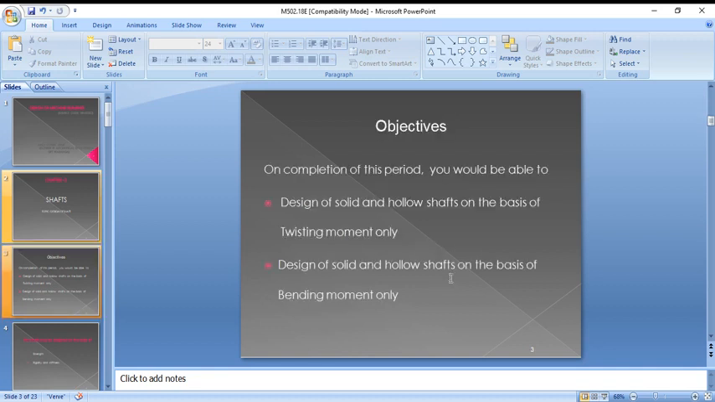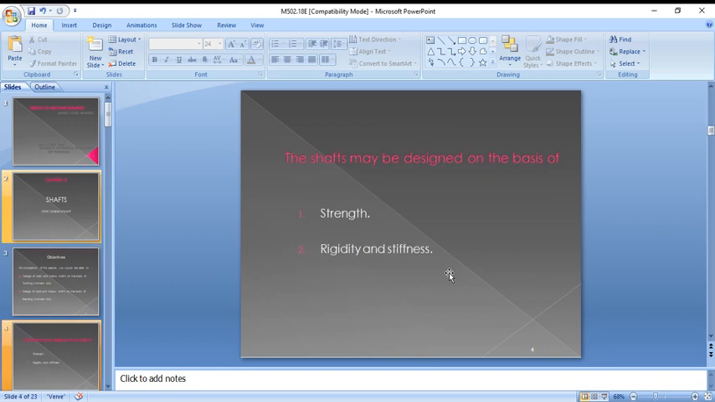After completion of this period, you will be able to design a solid shaft and a hollow shaft on the basis of twisting moment, and also design a hollow and solid shaft on the basis of bending moment only. Here we design a shaft based on twisting moment separately and bending moment separately. A shaft may be designed based on strength, rigidity and stiffness. First we are going to learn about strength.